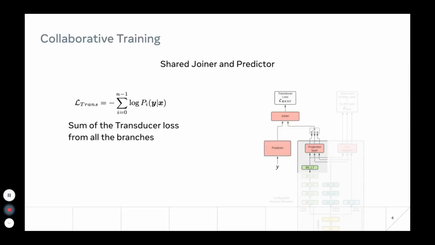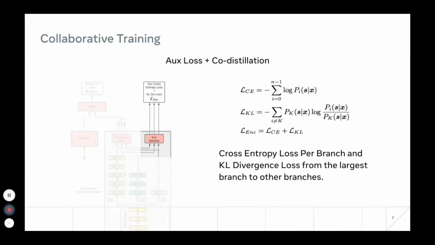The first component of the overall training objective is the RNN-T loss that is summed over all the branches. The second and third components are the frame-level cross-entropy loss and the KL divergence loss between the outputs of the encoder branches. The chenone targets for training are obtained from a hybrid ASR model that was bootstrapped using the Kaldi LibriSpeech recipe. We identify the largest branch as the teacher model and form pairs with the remaining branches as the students.